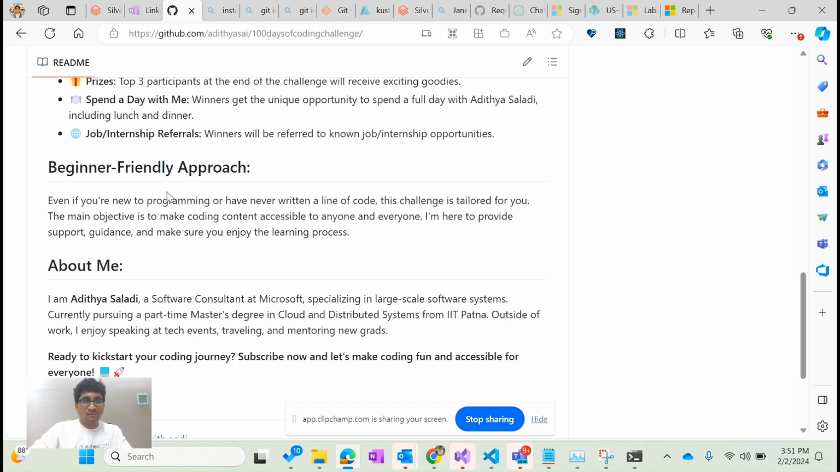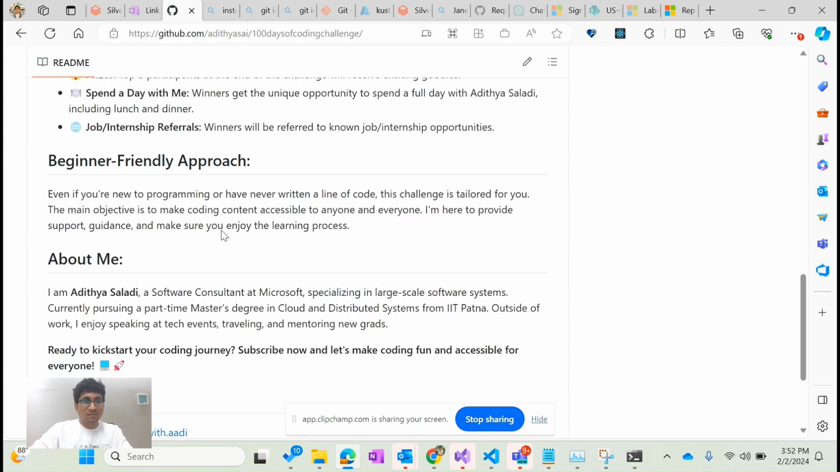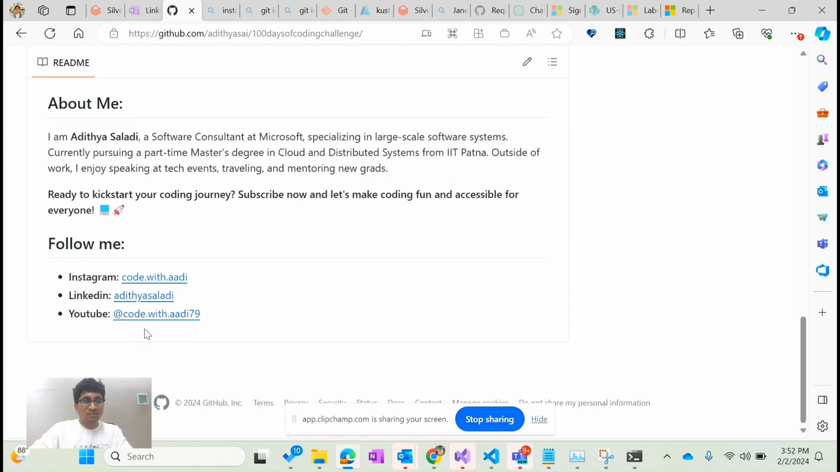This is a completely beginner friendly approach. Even if you are completely new to programming, or if you are at level 100 of programming and you only know one specific programming language, don't worry. Irrespective of the background, I'll make sure that this is completely beginner friendly. I'm trying to make things easy and accessible for everyone. And this is about me. You can just read it here, and follow me on all these three platforms: Instagram, LinkedIn, and YouTube.